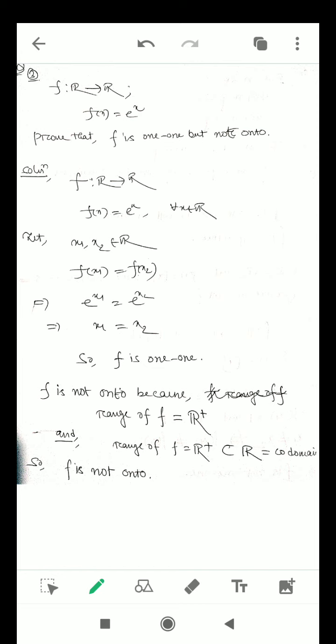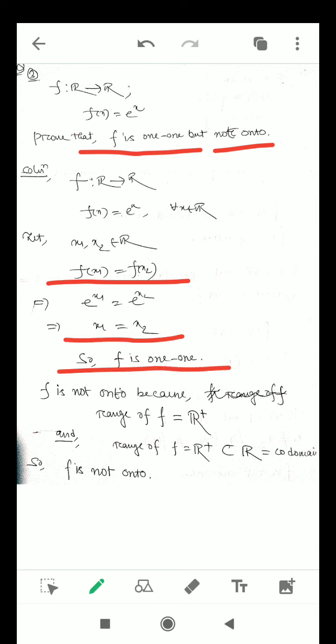What is asked here is to prove that f is 1-1 but not onto. We go through the first notion: we choose the same images, f(x1) equal to f(x2), and by the property of the exponent we derive x1 equal to x2. So we can easily say f is 1-1.